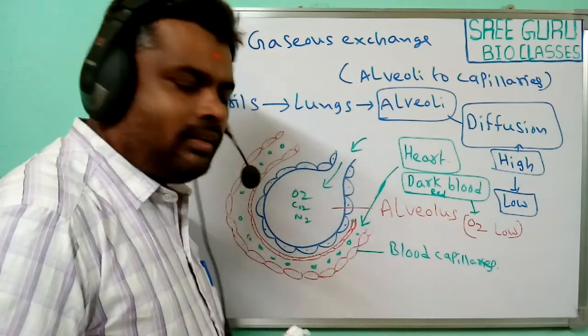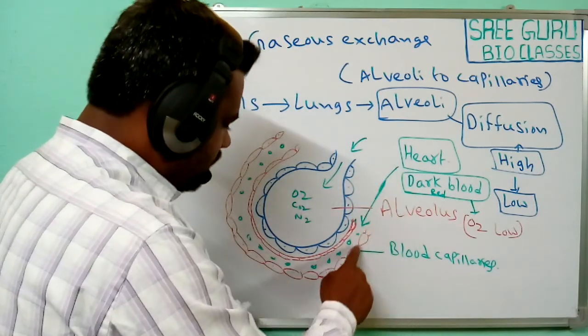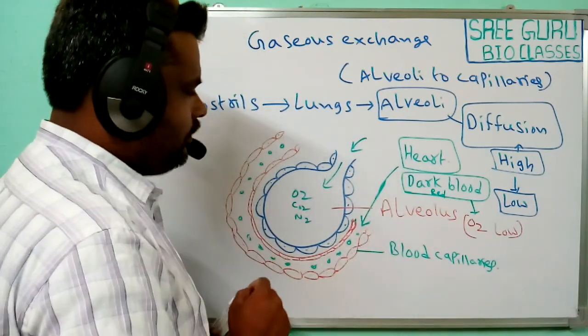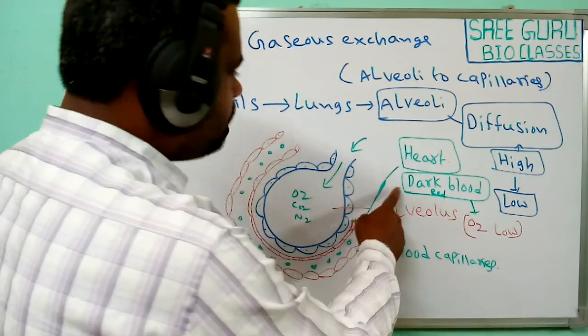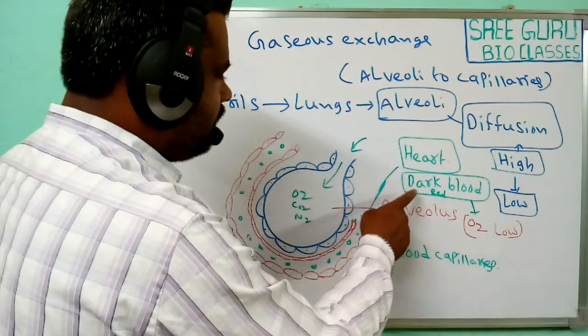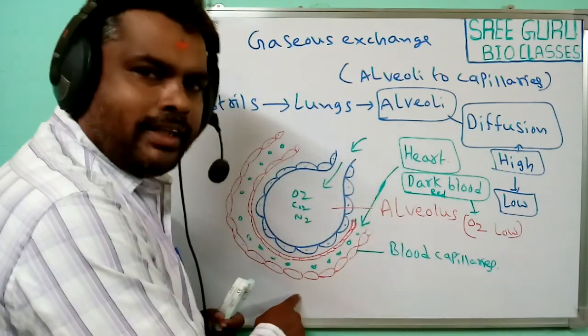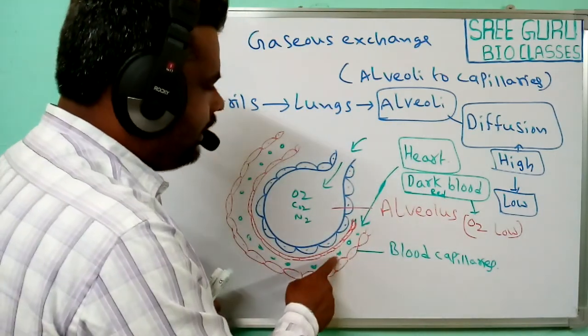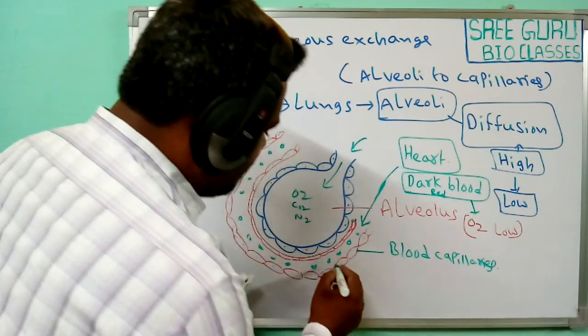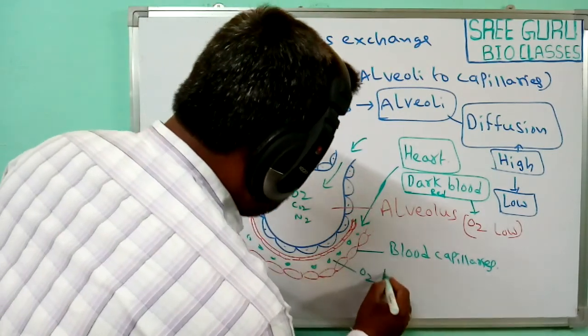coming from the heart is passed through these blood capillaries. Once the dark red blood passes through these blood capillaries, the oxygen concentration here is very low.